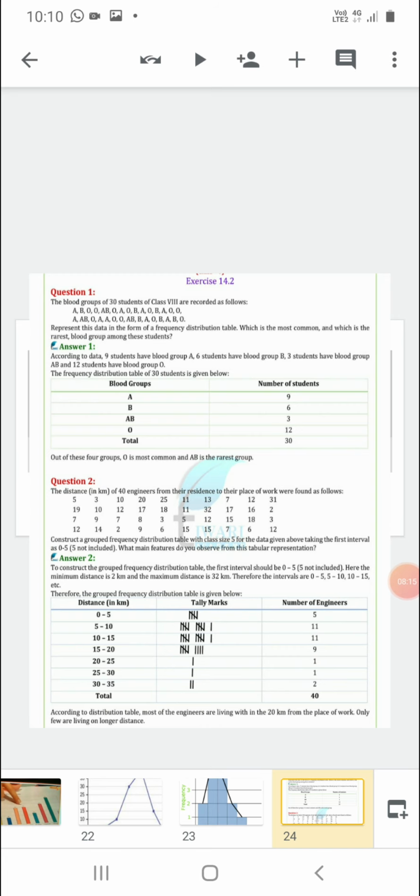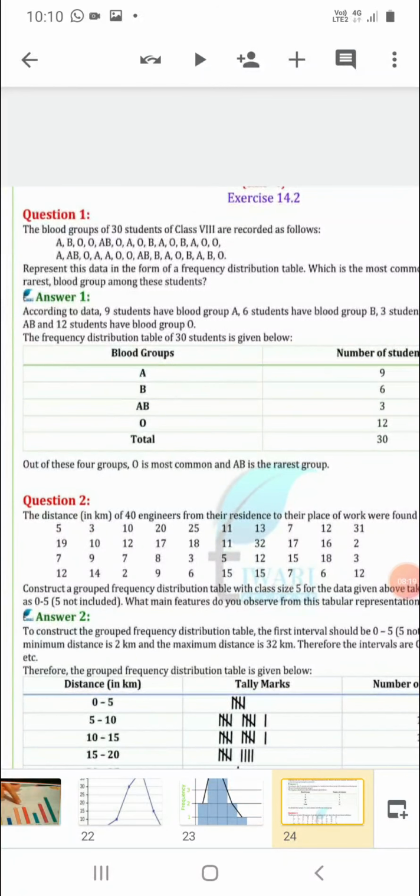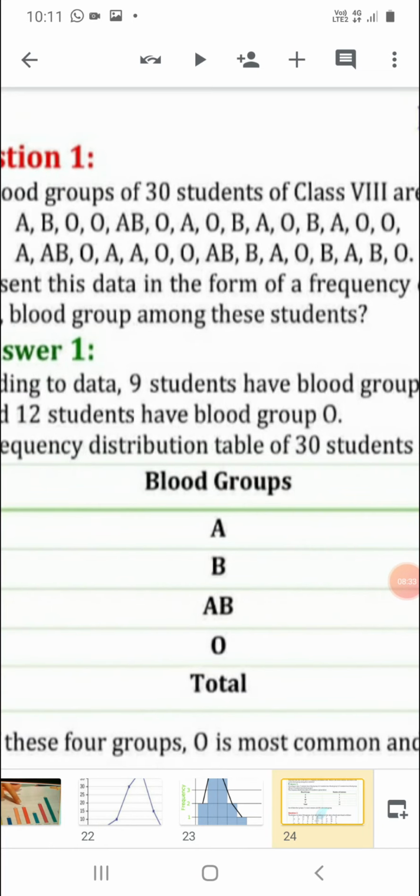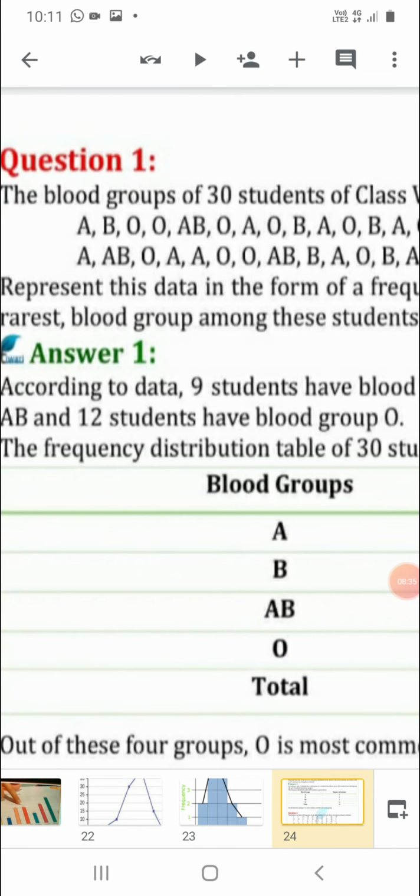Dear students, first question. In the first question, the blood groups of 30 students of class 8th are recorded as follows. They have recorded the data about the blood groups of 30 students. Like, the blood group of the first student is A, the second student is B, third is O, fourth is O, the blood group of the fifth student is AB.